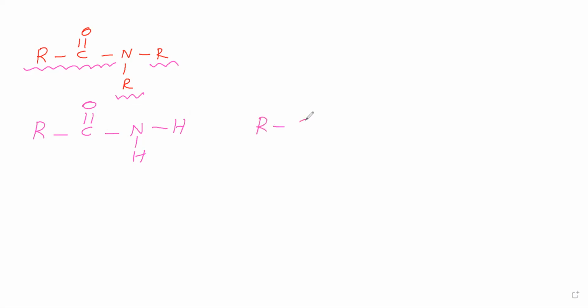Now we will take RCONHR. This is CON. This N is having one alkyl group and only one hydrogen. It is called a secondary amide.